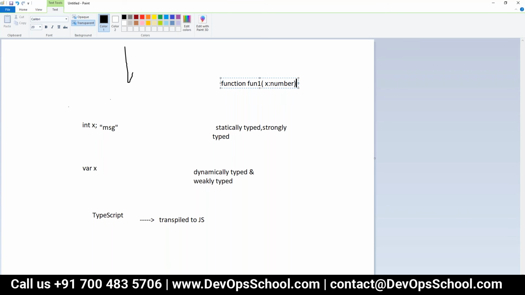In the JavaScript that is getting executed inside the browser, all those types will be removed, and this TypeScript is actually transpiled into JavaScript finally. But for our convenience, we will go for TypeScript instead of JavaScript. As I said yesterday, if we are creating a class, actually it is treated as a constructor function.